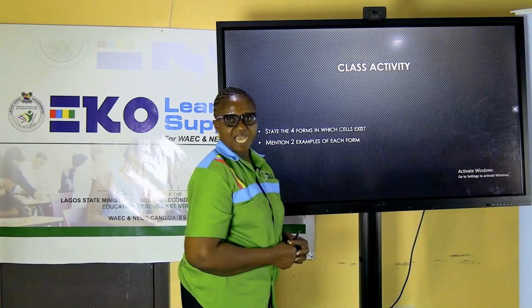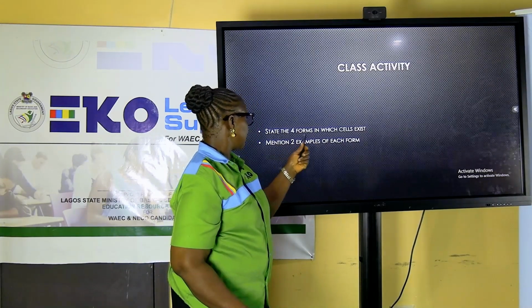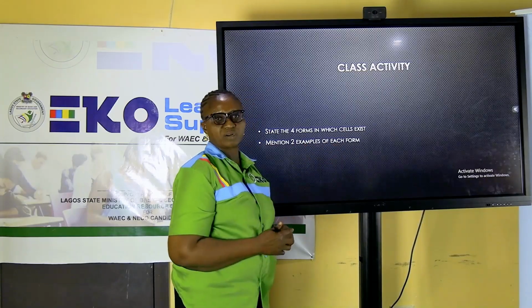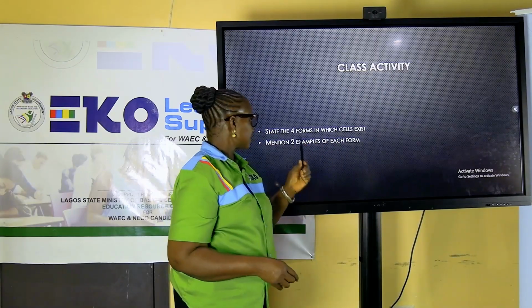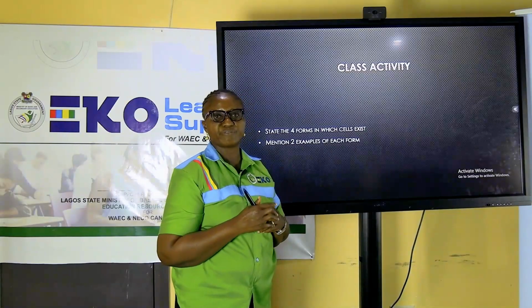I want you to quickly attempt this activity. The first one, state the four forms in which cells exist. Did you hear that? State the four forms in which cells exist. Question number 2, mention 2 examples of each form.